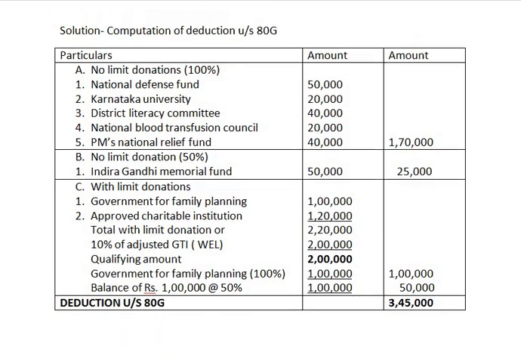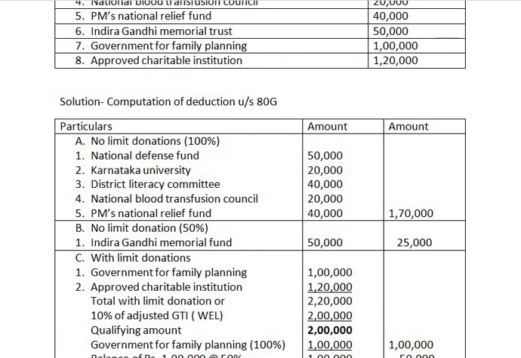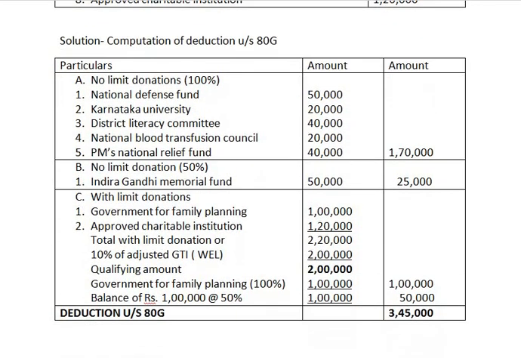The sum is very easy. You have to pay more attention to with limit donations, because no limit 100% and no limit 50% donations can be calculated very easily. The techniques are very simple.